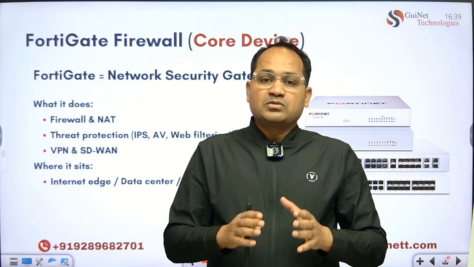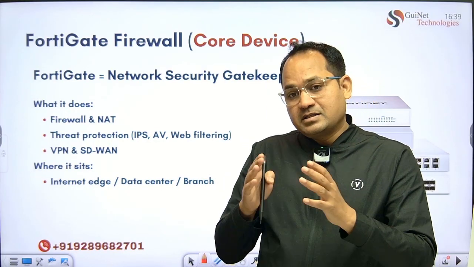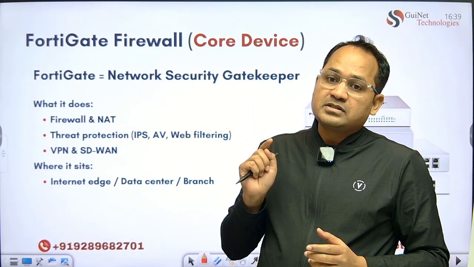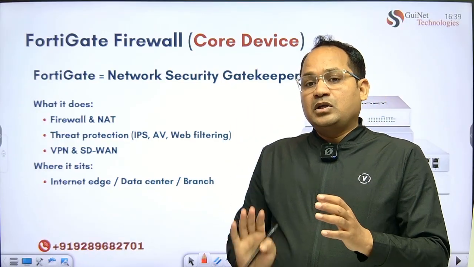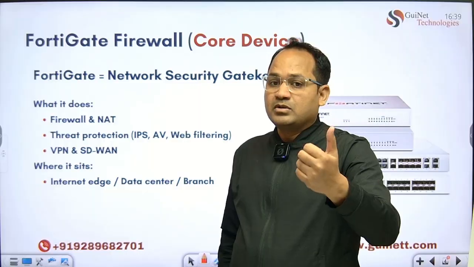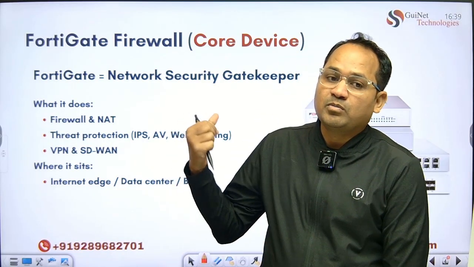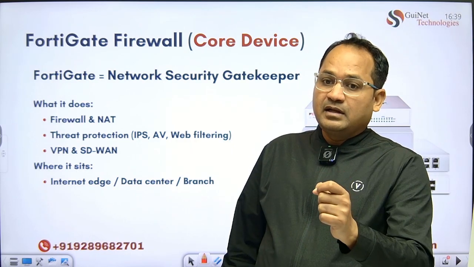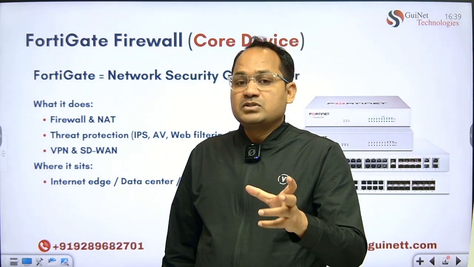So this firewall acts as a core device, like a security guard, and every entry and exit from your network, through the internet or maybe the router or switches, the firewall monitors, making sure only legitimate traffic, legitimate users, and legitimate data are processed.